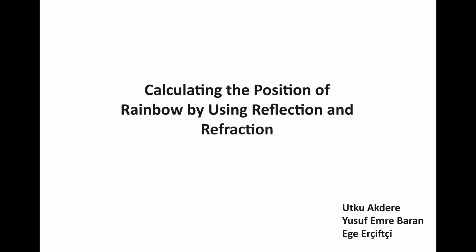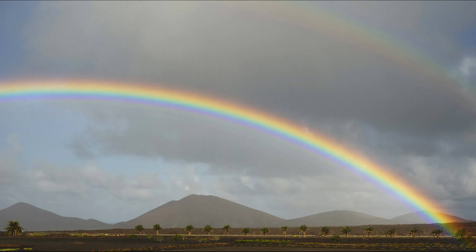In this video, I'm going to explain the Phys-211 project of our project group. The main objective of this experiment was to explain the formation of rainbows, in particular the primary rainbow, using reflection, refraction, and dispersion. Rainbows are beautiful natural phenomena that occupy the minds of big thinkers and scientists who tried to understand them throughout history.